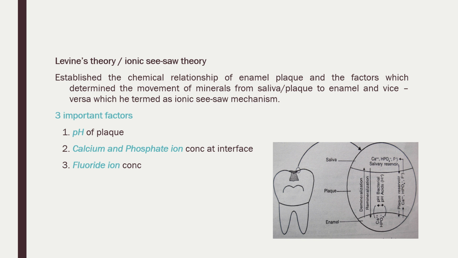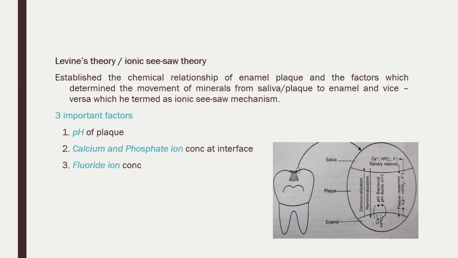After 20 minutes, saliva will buffer the pH, and the pH of the plaque will increase. Once the pH increases, if sufficient calcium and phosphate ions have not been removed from the oral cavity, they will get deposited onto the tooth surface.